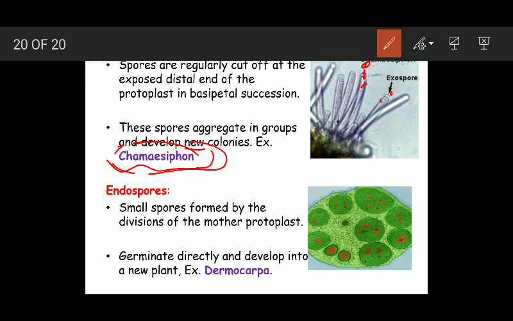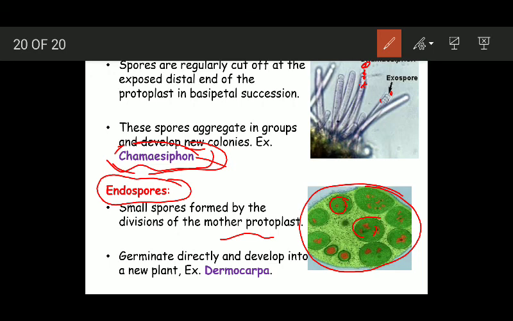Now the last type of spores formed in algae are known as endospores. These are small spores which are formed by divisions of the mother protoplast. Here you can see this is the cell. Its protoplast divides and results in the formation of many spores inside.